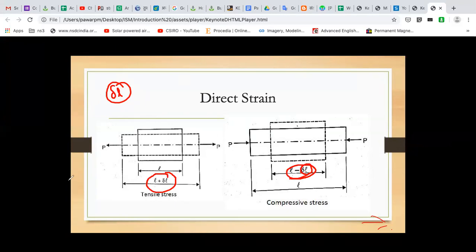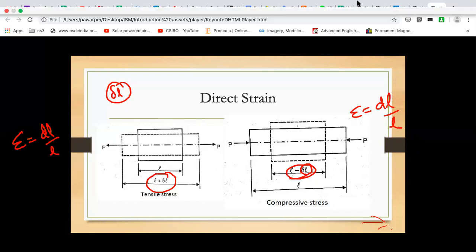So epsilon is equal to del L by L in both cases. You have to remember, whether it is tensile or compressive, the strain formula will be the same. The changed value may be negative or positive, the formula is same.